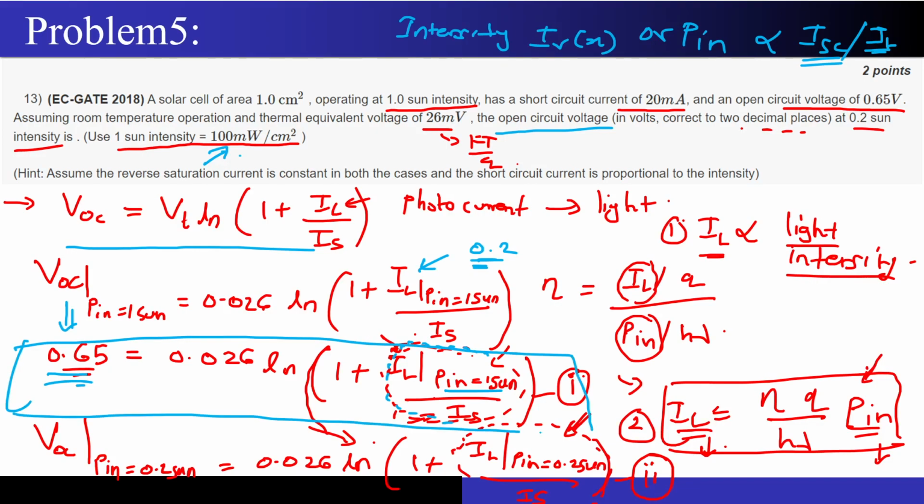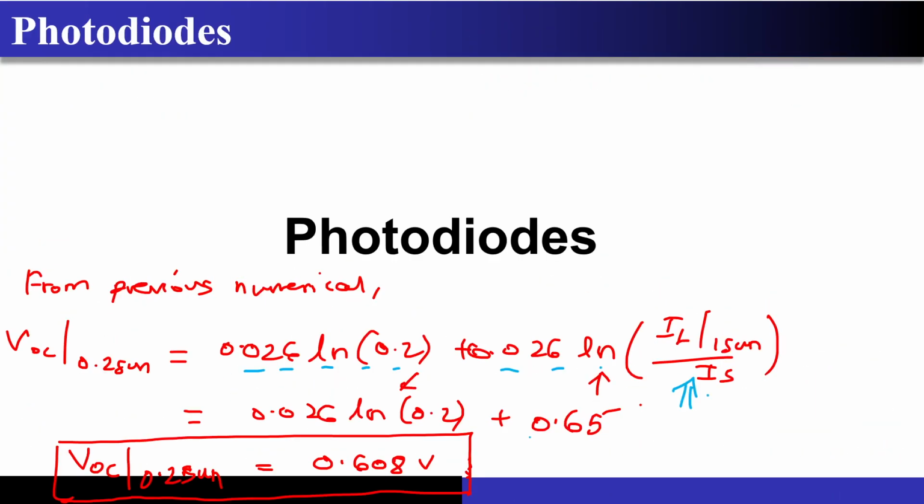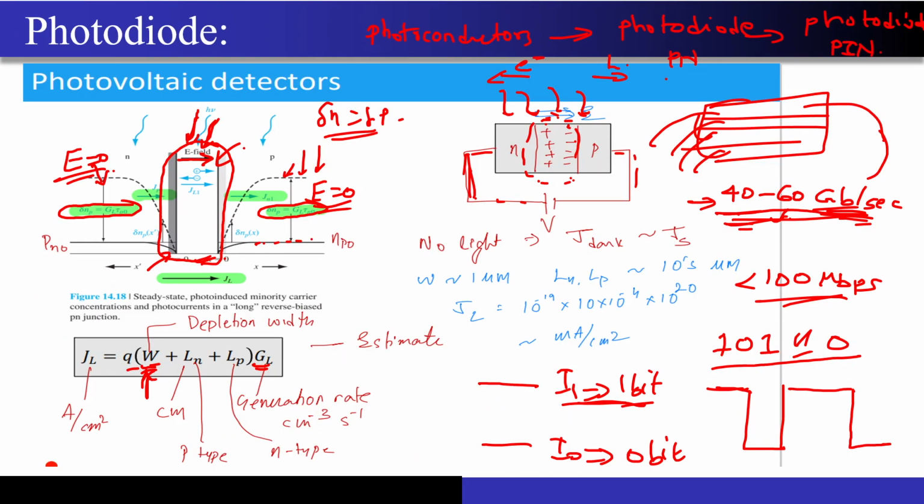This value has already been given to me as 0.65. So I will just substitute it as it is, 0.65, and you can calculate this value from the calculator. You will get the open circuit voltage from here by just adding these two terms. I hope that is very much clear.